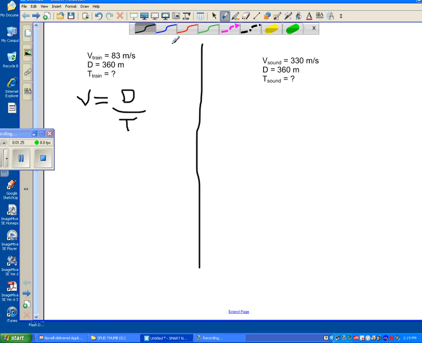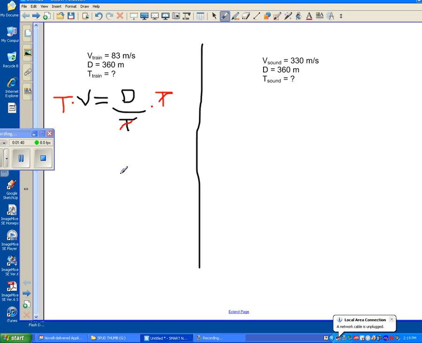So I will multiply both sides by t, and that cancels out the t on this side. I know some of us need to practice with our algebra. So now we have t times v is equal to displacement.